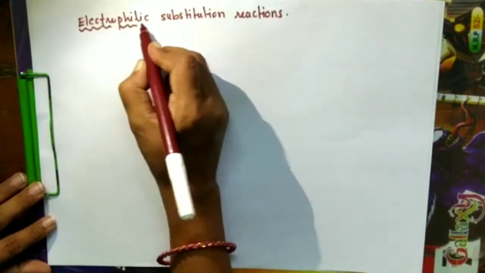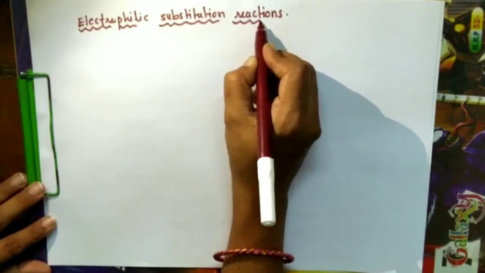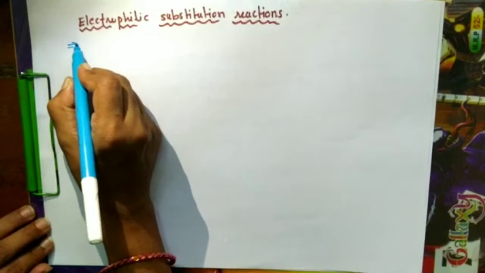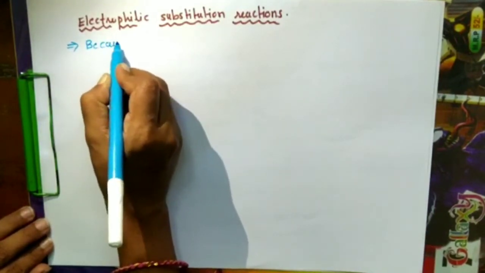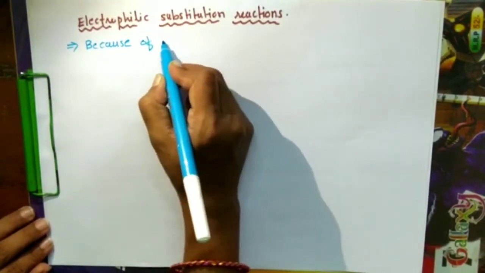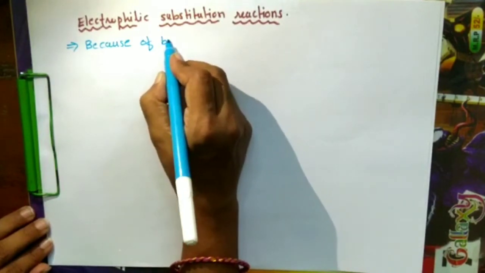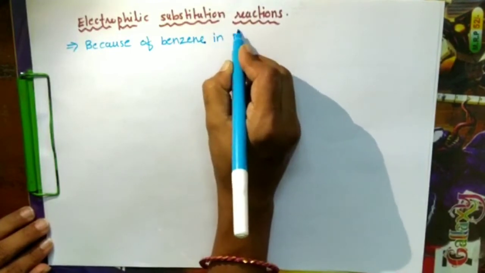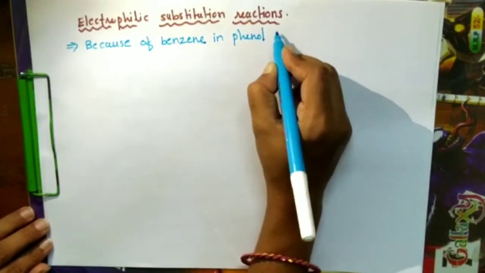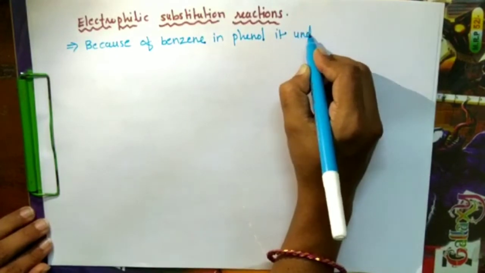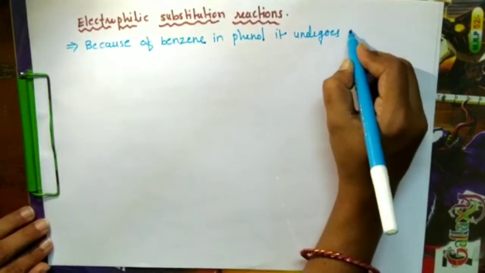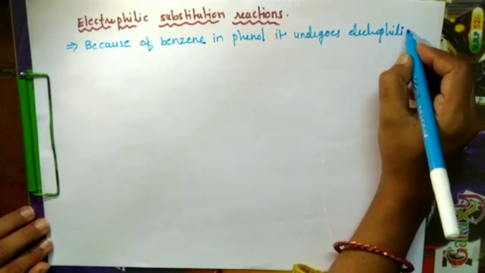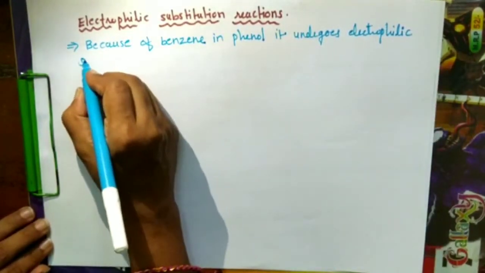Because of the benzene ring in phenol, it undergoes electrophilic substitution reactions.